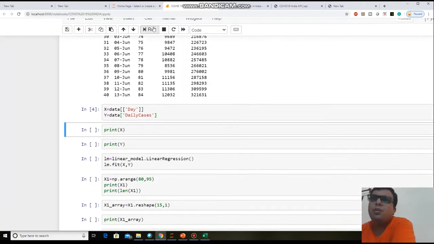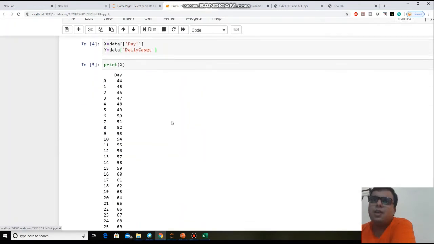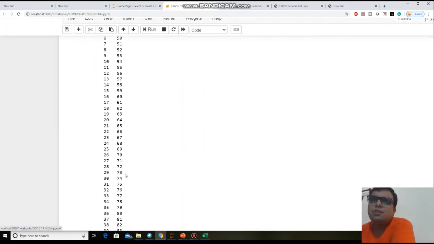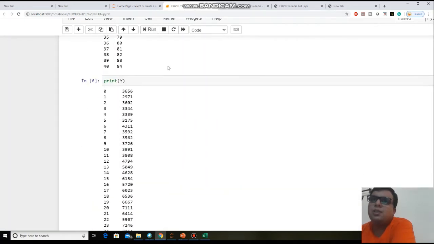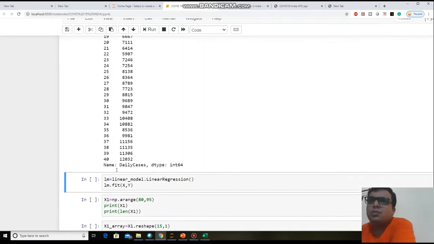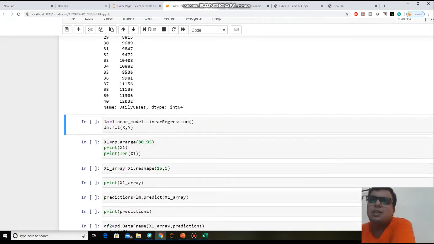Okay, now if you want to see the data of x, this data of x is from 44 to 84, and data of y is the number of cases on the 44th day to the number of cases on the 84th day. Now you need to create a model. So for that, this is the syntax. You can easily see here.